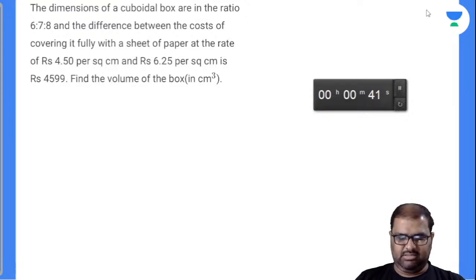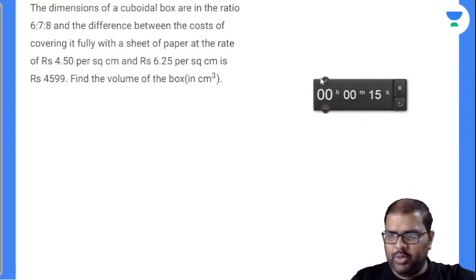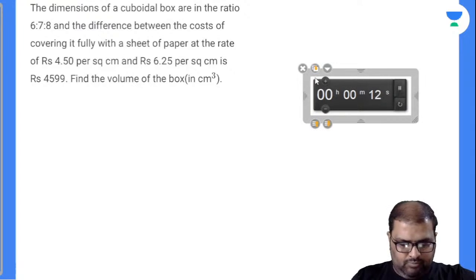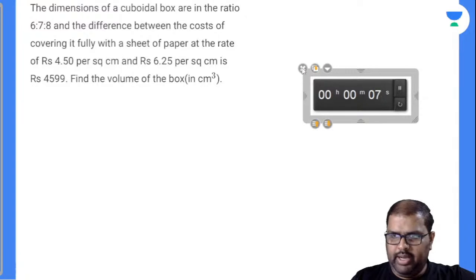Any answer for this? A normal calculation-based question here. There is no that much hyperbolic thing in this. No one? What happened? Eight, 6, 5, 4.